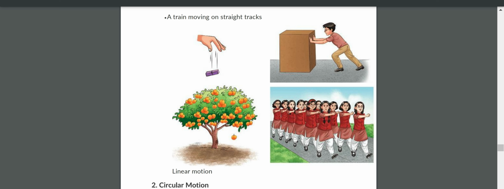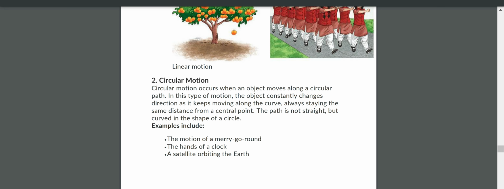Next one is circular motion. Circular motion, you already know that. The motion of a fan, the motion of the needle of a clock, the motion of a Ferris wheel. All these are examples of circular motion. The motion of a merry-go-round, the hands of a clock, a satellite orbiting the earth. These are examples of circular motion.